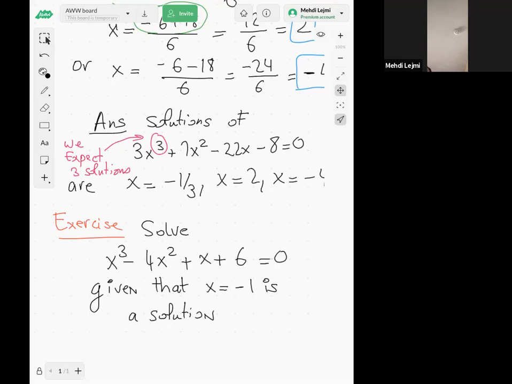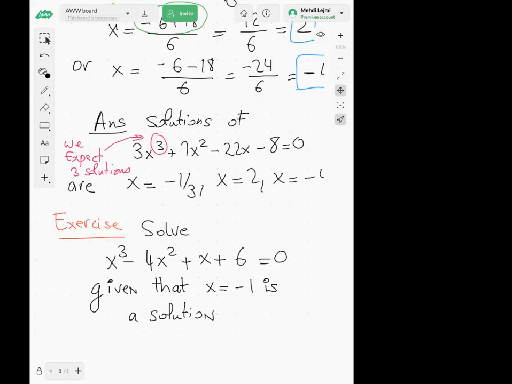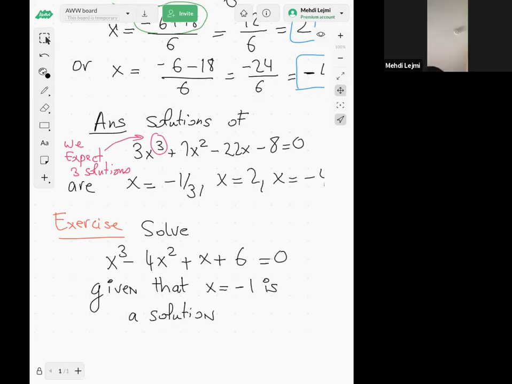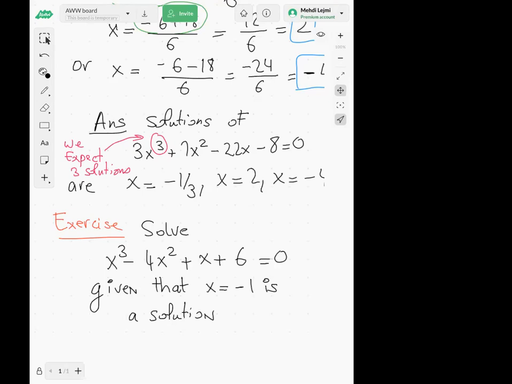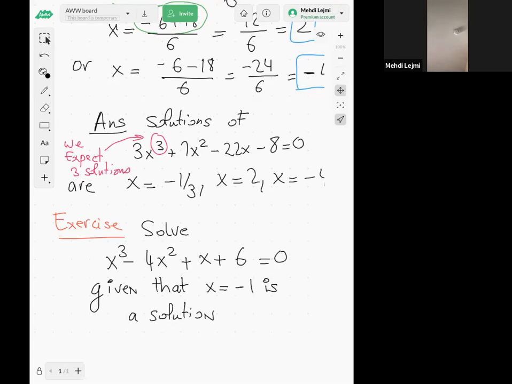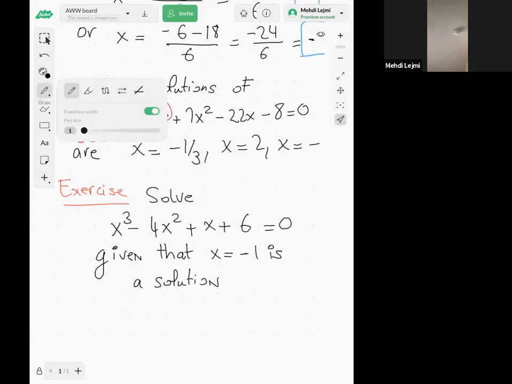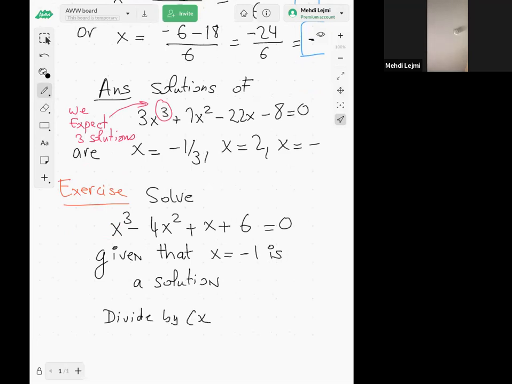Professor, I have a question. If x is equal to -1, the opposite should be c equal to 1, right? Well, no. When you say x equal to -1 is a solution, your c is equal to -1. If I have to divide by, let's say, x plus 4, then yes, c would be the opposite, so that would be -4.